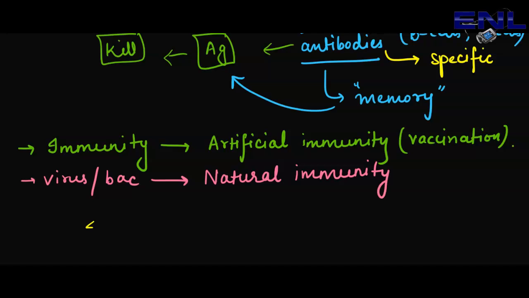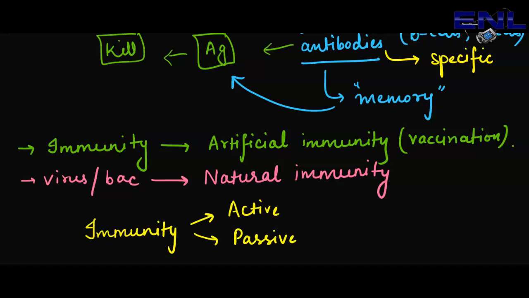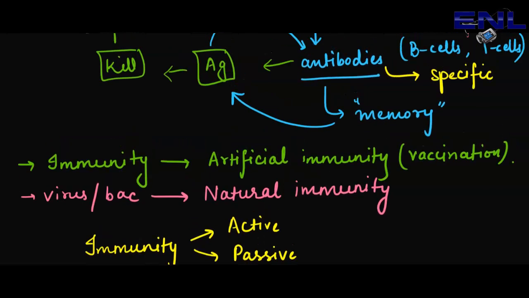Here we know that immunity is of two types: we have active immunity and we have passive immunity. Now what is active and what is passive? I have discussed the difference in my previous video. I will link that video in the description. You can go and check it out.